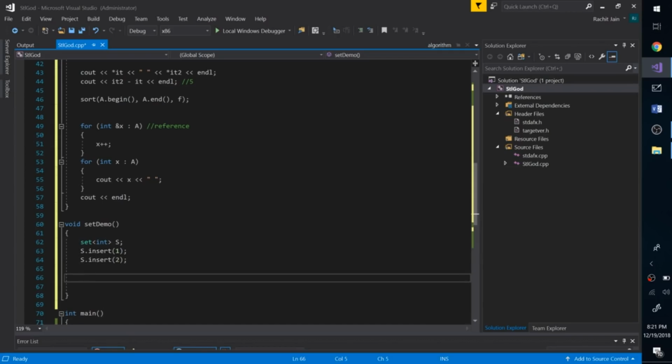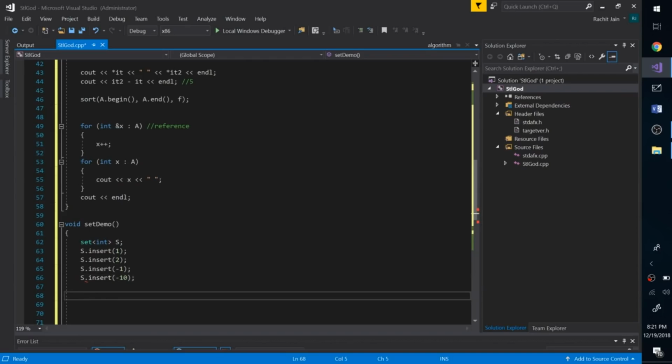So what is happening over here? Set internally maintains the numbers in ascending order. So now if I insert, let's say -1, and then let's insert, let's say -10.